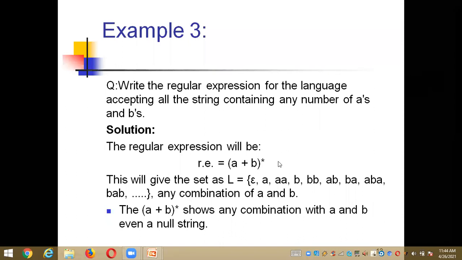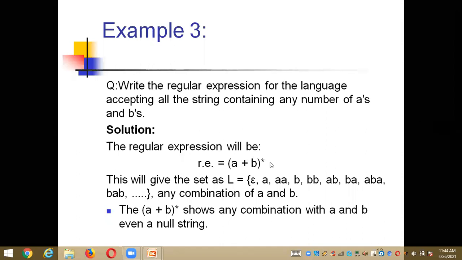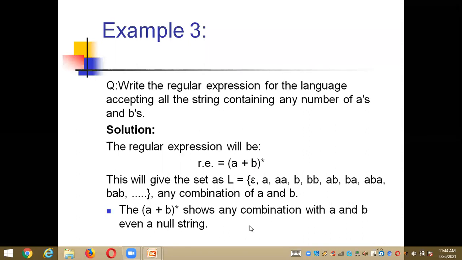Combinations of a and b: I should have any number of a's and any number of b's in my defined strings, right? So if the expression is (a plus b) whole star, the set is given as L equals epsilon, a, b, ab, ba, aba, and the combinations and permutations of a and b. All the combinations you need to show here, up to length 3 is enough, and you need to put so on like this. And you can say that any number of combinations of a and b.